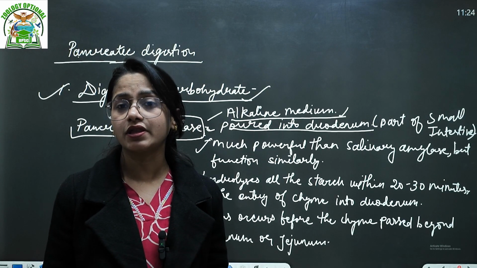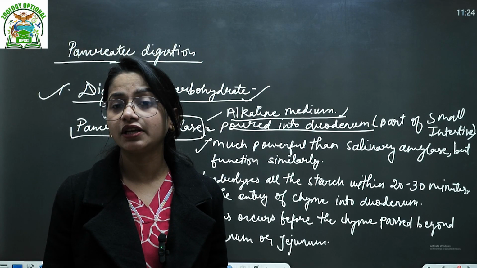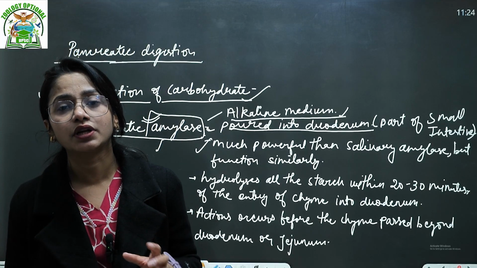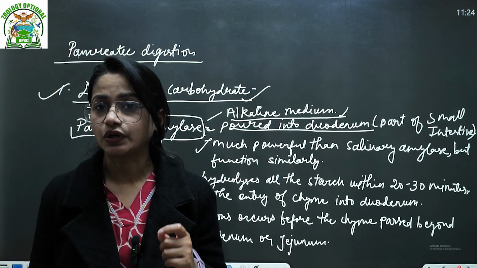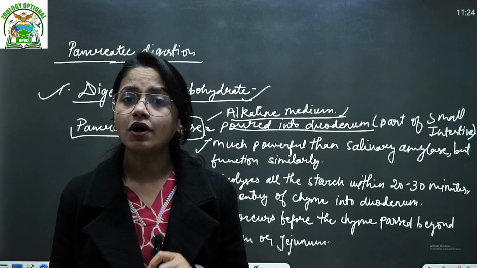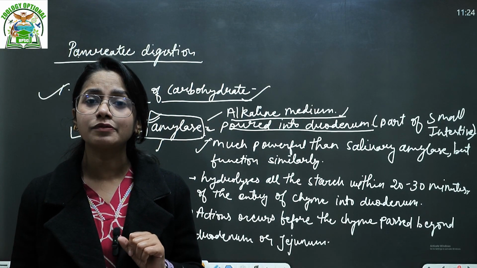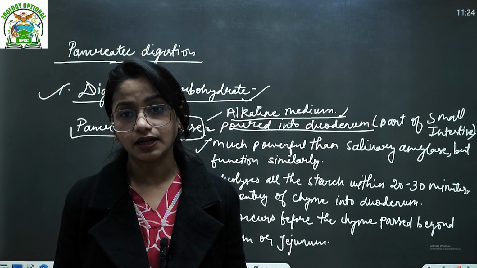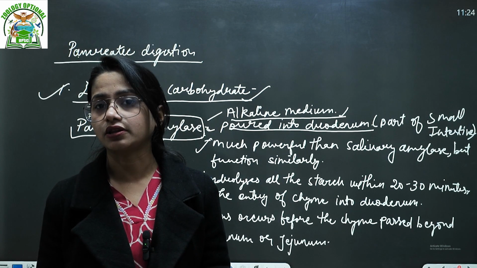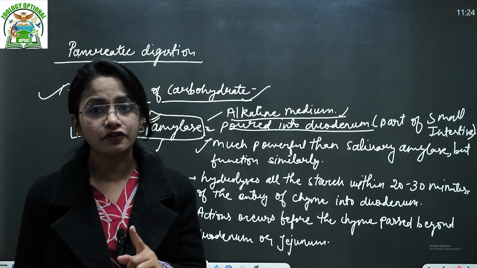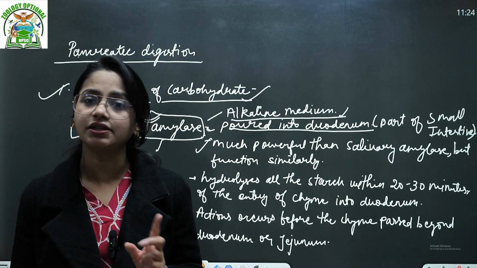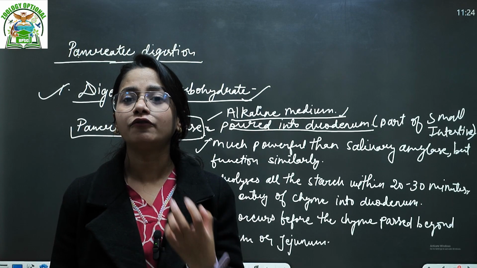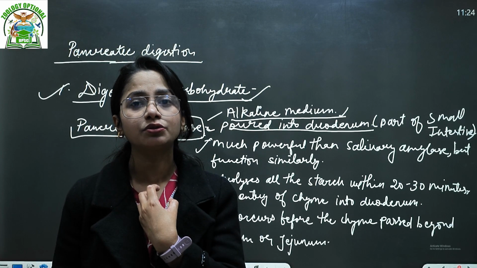When we say that digestion starts from the buccal cavity, we mean that the carbohydrate component of the food starts digesting in your buccal cavity, oral cavity, or mouth. Why? Because in your buccal cavity saliva is present, and saliva contains a digesting enzyme called salivary amylase or ptyalin. So actual carbohydrate digestion starts from your mouth, okay? But one more thing, protein, fat or nucleic acid digestion does not occur in the saliva or the buccal cavity region.